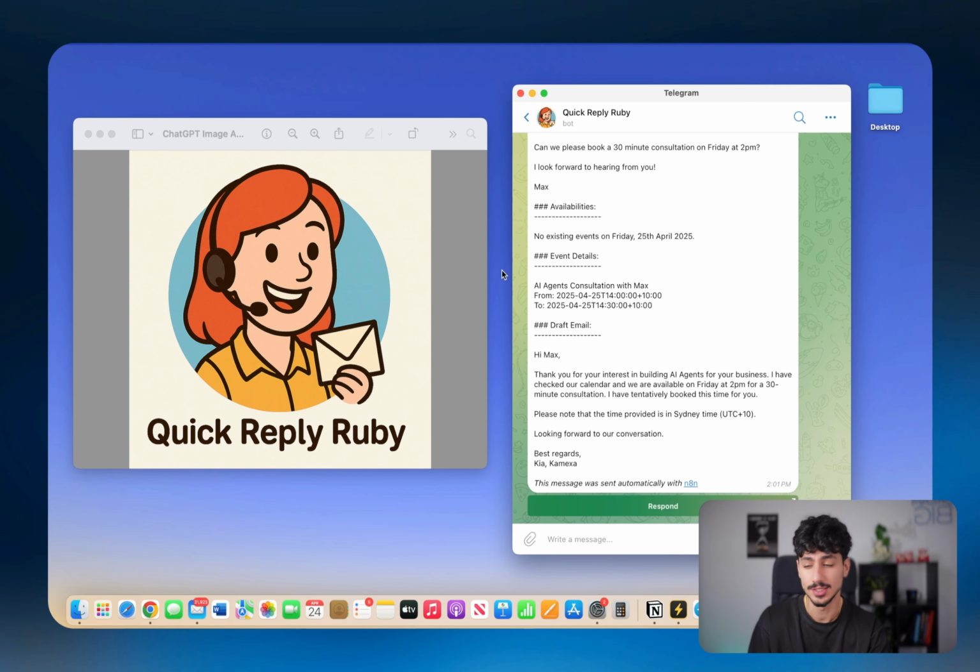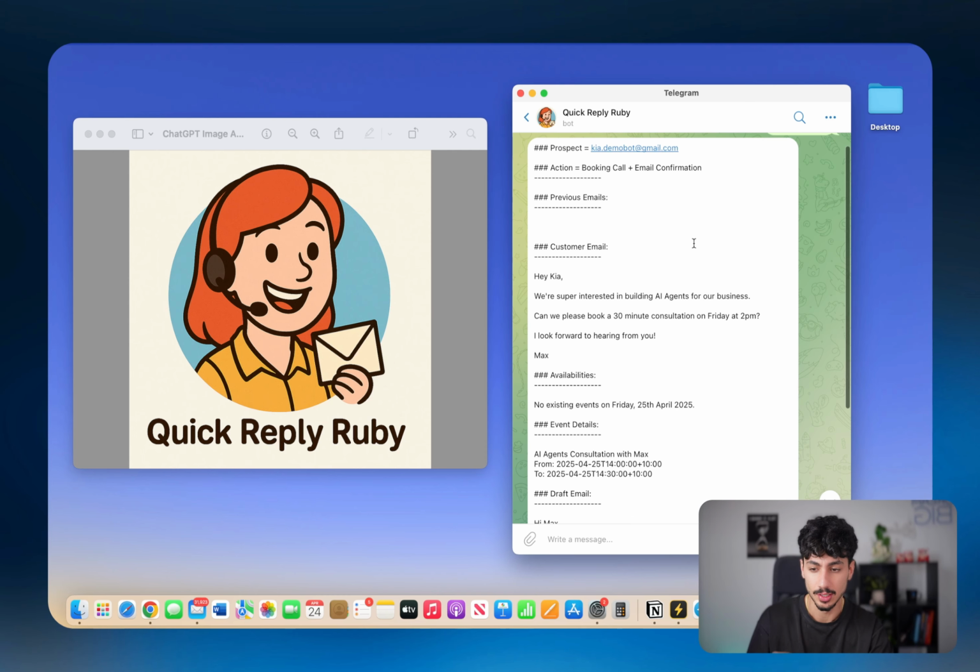But what I didn't tell you guys is within just a couple of seconds of receiving the sales inquiry, I received a notification on my phone. It was a message from Quick Reply Ruby. It looks like she sent me a notification to notify me of the sales inquiry, and she's even made an action plan on exactly how she's going to handle it.